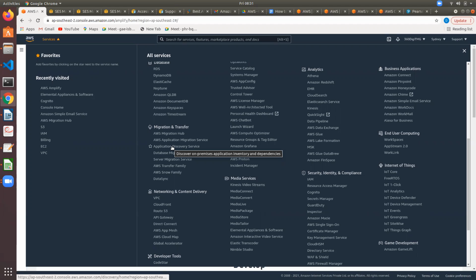You have to arrange dependencies, and everything will not be the same as your on-prem data center. So Application Discovery Service will discover the services which you need to migrate. Not only discovering, it validates whether the service can run on the cloud after migrating. If there are any dependencies, it will suggest recommendations.